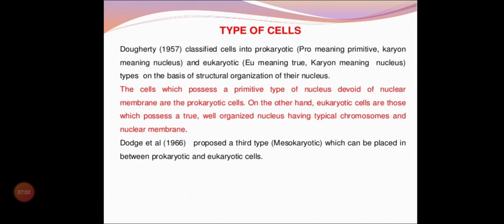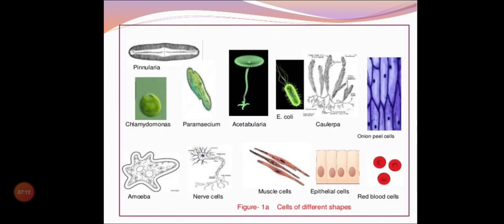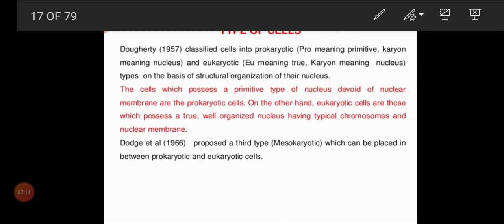And come to types of cells. We have learned in the lower classes two categories only, prokaryotes and eukaryotes. And Dougherty, in the year 1957, classified cells into prokaryotes and eukaryotes, meaning true nucleus, on the basis of their structural organization of the nucleus.